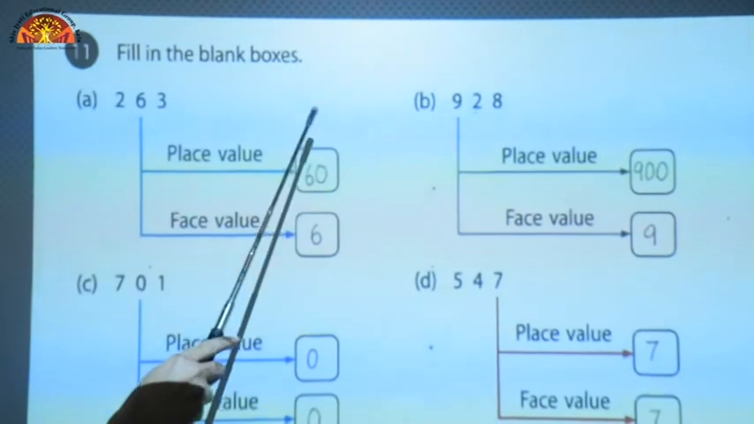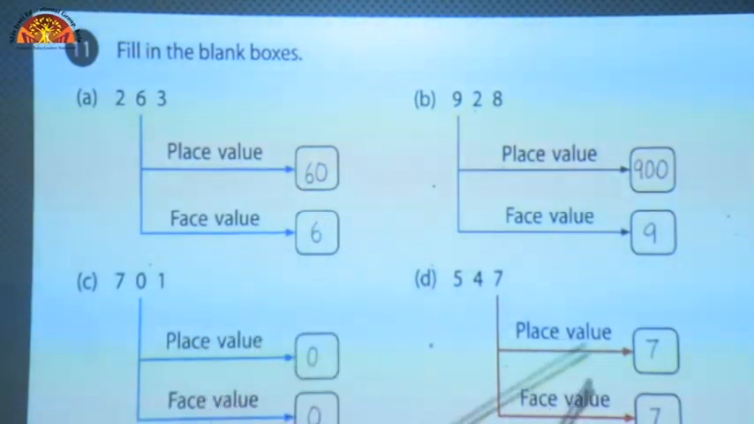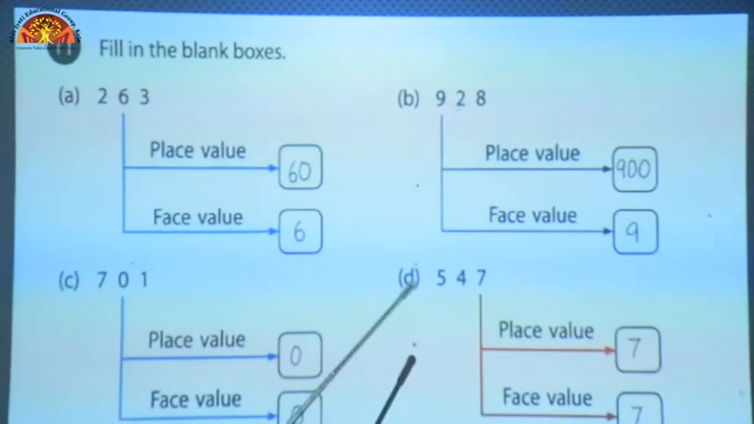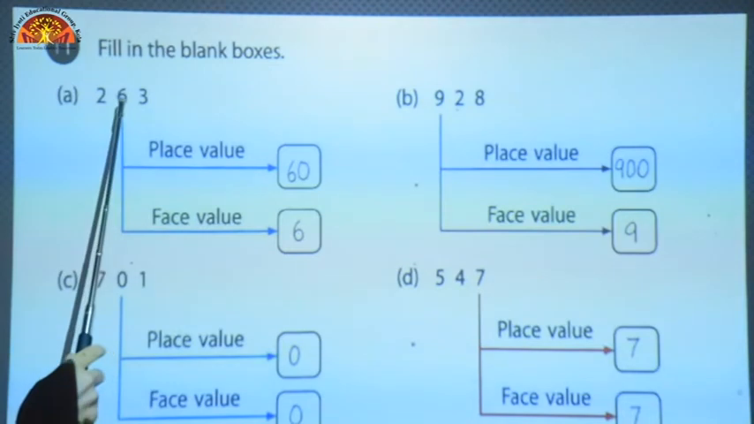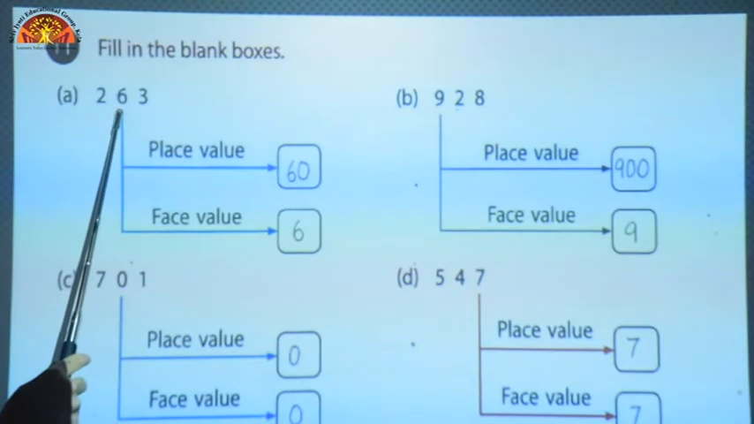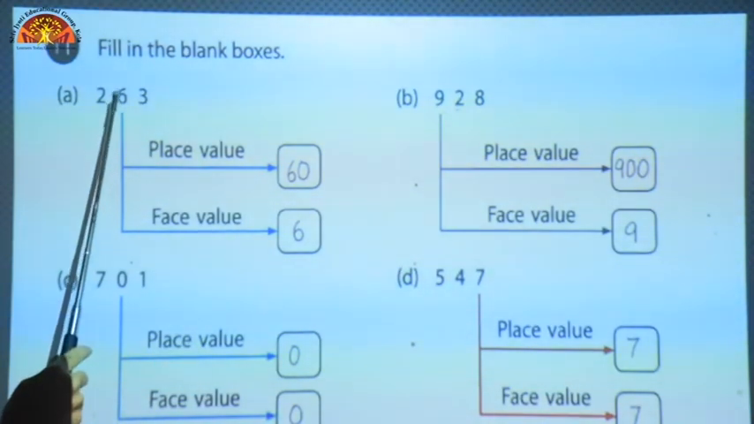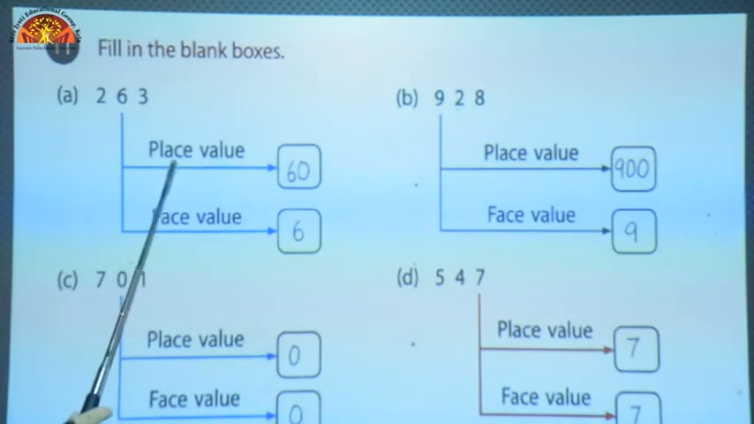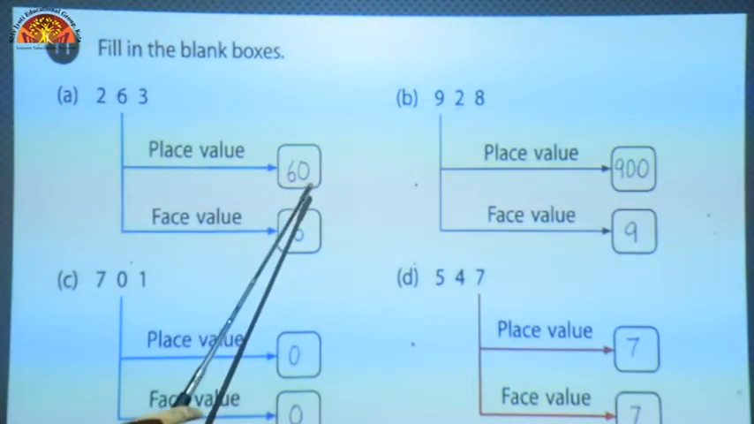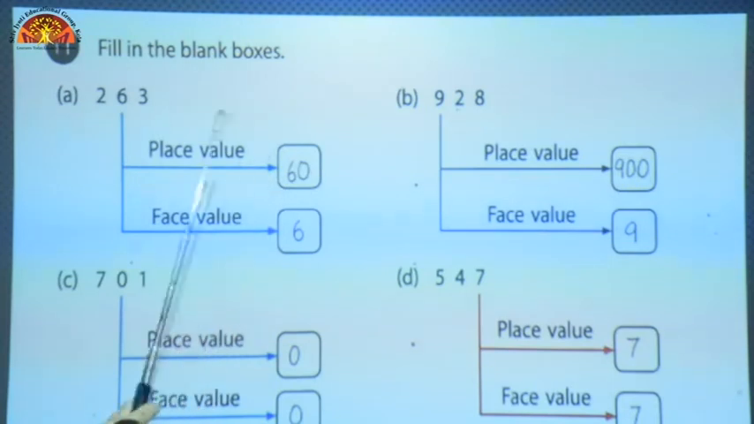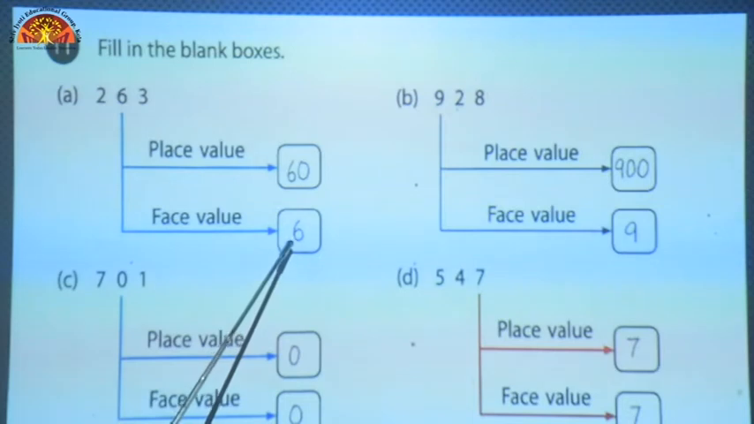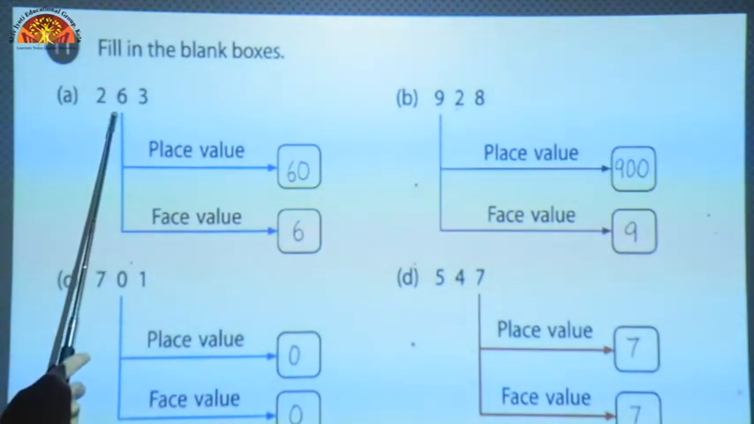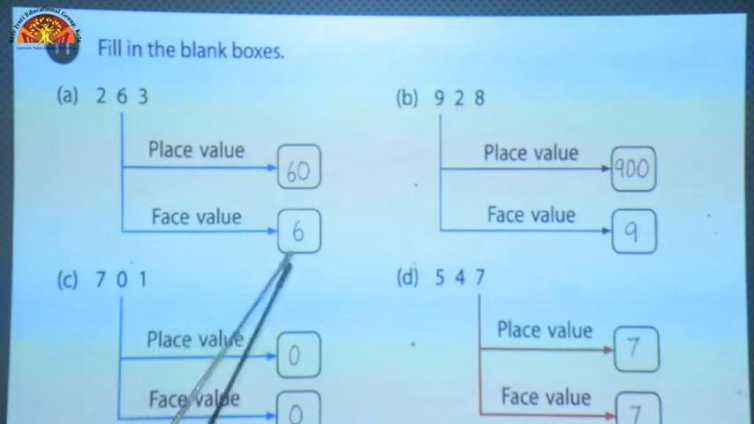Fill in the blank boxes. Children, here boxes are blank. You have to fill these blank boxes. What is the question? The number written here is 263. Here you have to tell the place value and face value of this digit. This is 6. It is at tens place. So the place value of 6 is 6 tens, means 60. So we will write 60, and the face value will be as it is. The number we will write is the same as given here. It is 6. So we will write 6 at the face value.